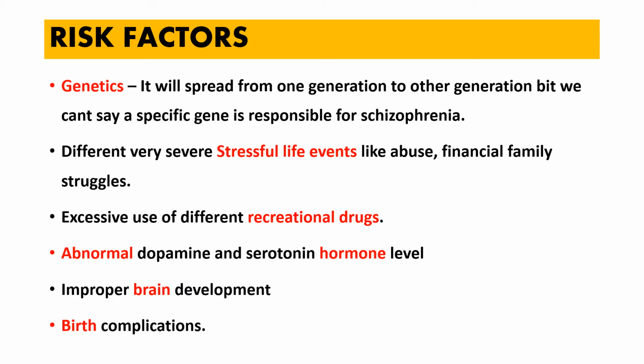The other thing is birth complications, which also sometimes may lead to schizophrenia. So these are all the risk factors which precipitate schizophrenia: genetics, genes from one generation to another; very severe stressful life events; excessive use of recreational drugs; abnormal hormone level; improper brain development; and birth complications. But the exact etiology of this condition is unknown.